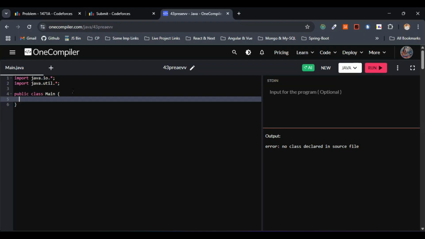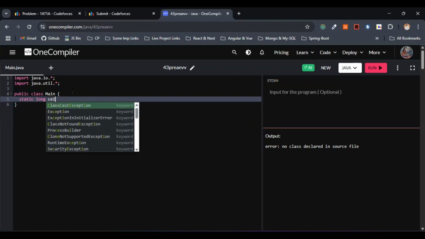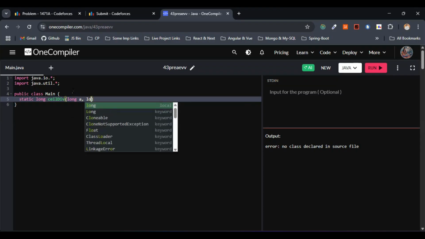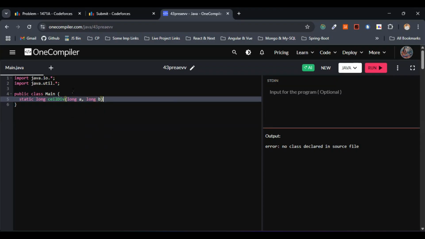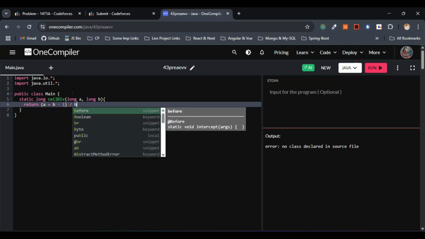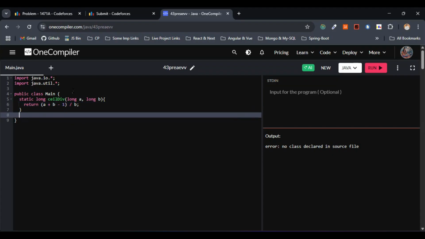So we will be going with the helper method to compute the ceiling of a by b. Here it would be static long ceilDiv, with long a, comma, long b. Within this helper method, let's go with return (a plus b minus 1) divided by b. I hope this part is clear.